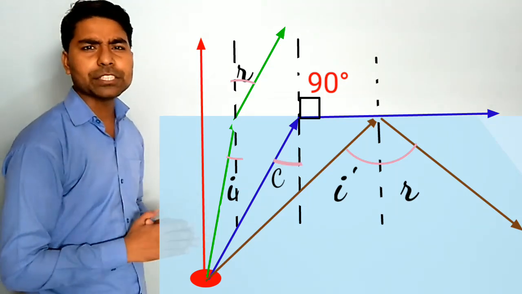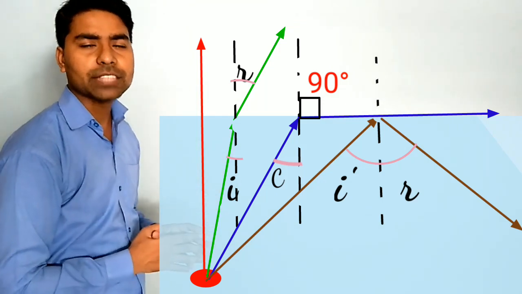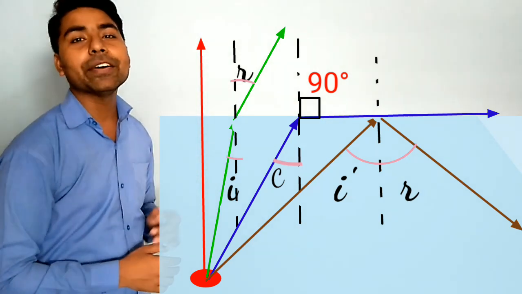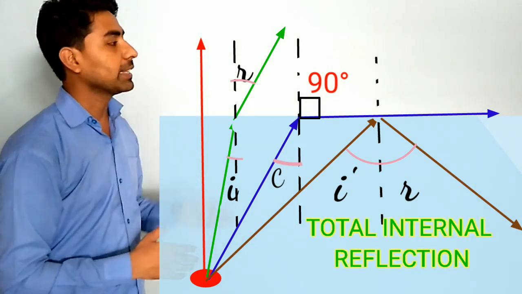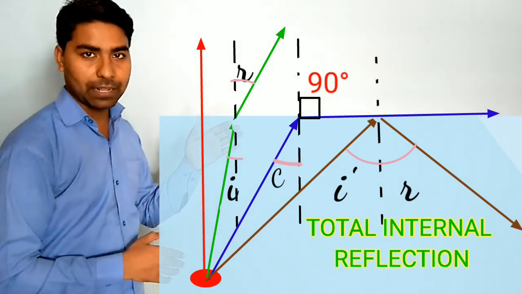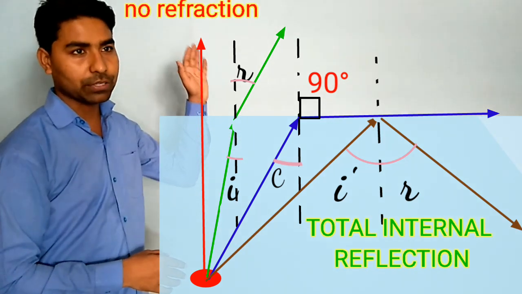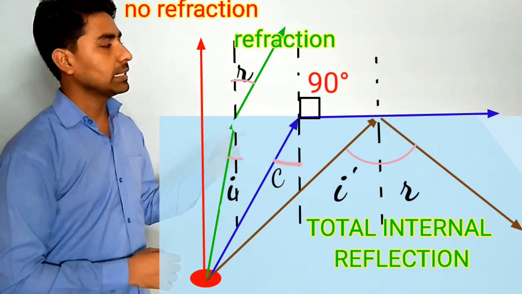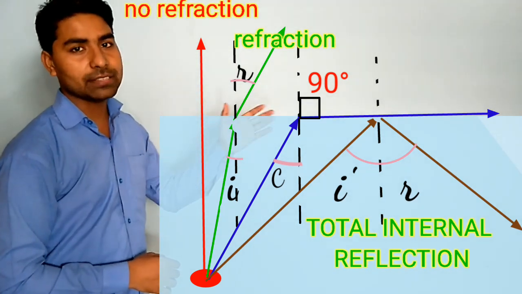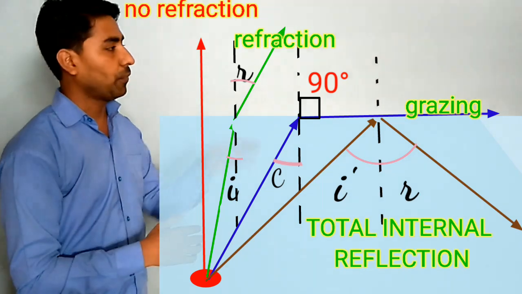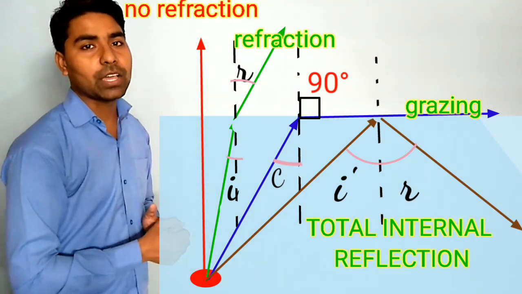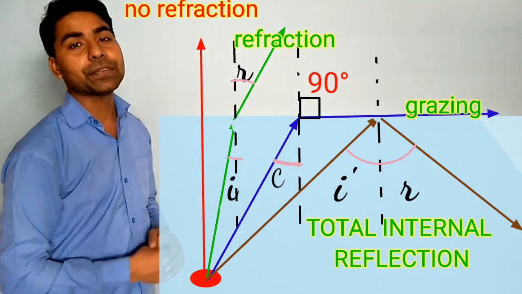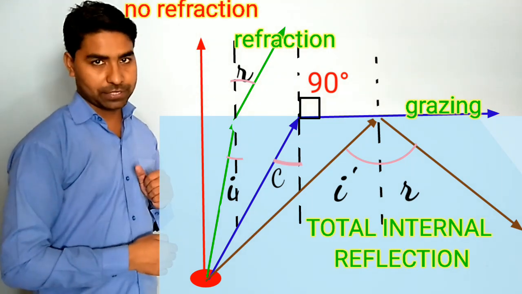But this reflection is without any shiny surface. So what will you say? You will say that this is total internal reflection. Remember this point. First, straight without any refraction. Second, at some angle, so refraction is going on there. Third, a little more angle of incidence, so there is the critical angle and the light is grazing. And the fourth one is at a little bit more angle of incidence. At this time the light reflects into the same medium. This phenomenon is called total internal reflection.